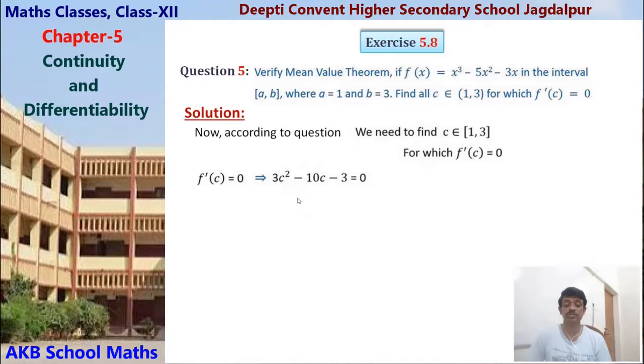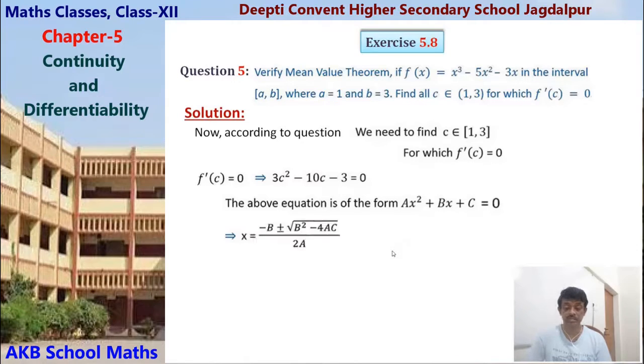Now solving it. The above equation is of the form ax² + bx + c = 0, so its solution is given by x = (−b ± √(b² − 4ac))/2a by the quadratic formula.